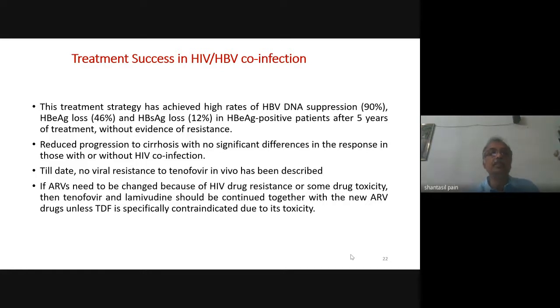If ARVs need to be changed because of HIV drug resistance or some drug toxicity, then tenofovir and lamivudine should be continued together with the new ARV drugs unless TDF is specifically contraindicated due to its toxicity. In that case, we will be using entecavir.